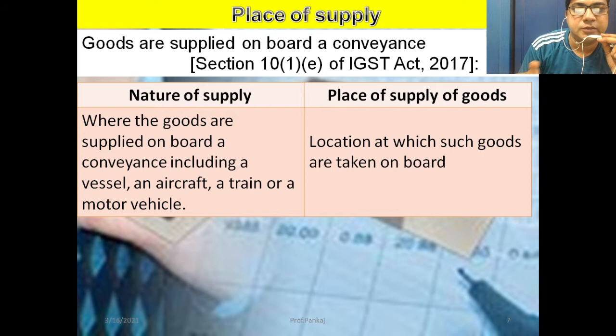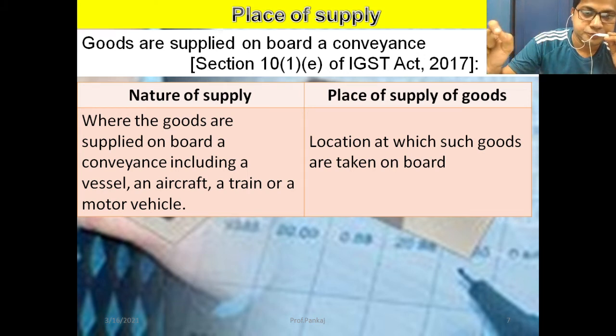If the train is there, the station is there, the boarding point, the departure point is there. Vessel means the big ship going from Mumbai to Africa, so Mumbai is the boarding point. Aircraft from Mumbai to Bangalore, the boarding point is Mumbai. Train going from Mumbai to Rajasthan, the boarding point is Mumbai.